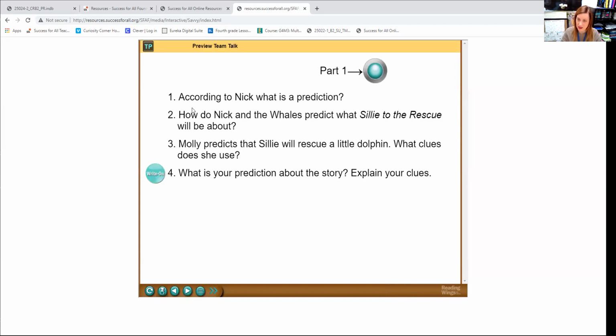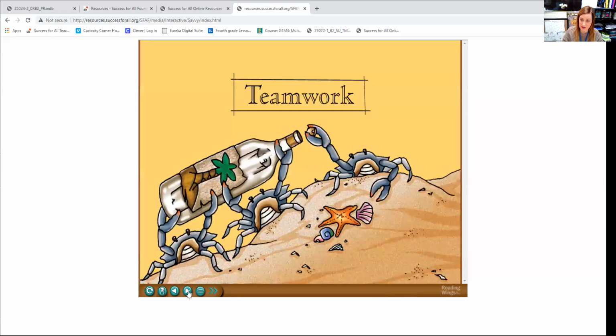Okay, let's look at our questions for today. So we're going to be watching a video about a boy named Nick, and these questions are going to be in there. According to Nick, what is a prediction? How do Nick and the whales predict what Silly to the Rescue will be about? Molly predicts that Silly will rescue a little dolphin. What clues does she use? And then, what is your prediction about this story? Explain your clues. So we're going to be looking for a prediction for that one.